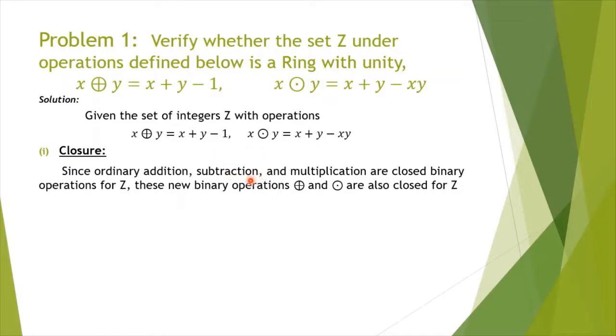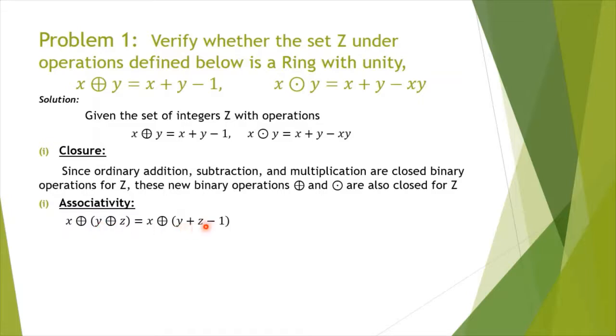Next we shall verify the associativity law. First we shall verify associativity law for addition and then for multiplication. Now for associativity law you need 3 elements x, y, z from the set Z, not the 0 element but any element. So (x ⊕ y) ⊕ z is equal to x ⊕ (y ⊕ z), and by the definition this is y + z - 1, ordinary addition.